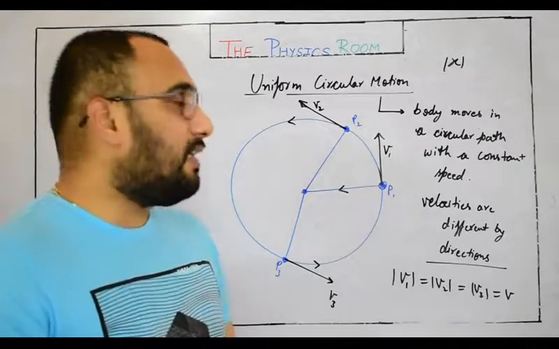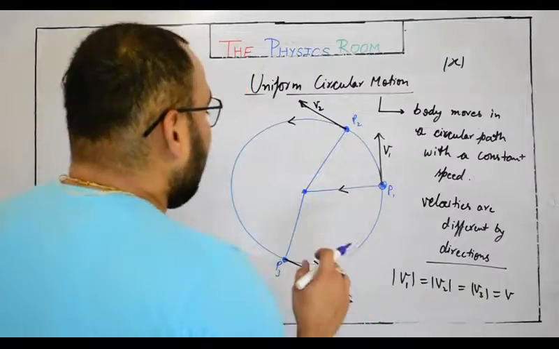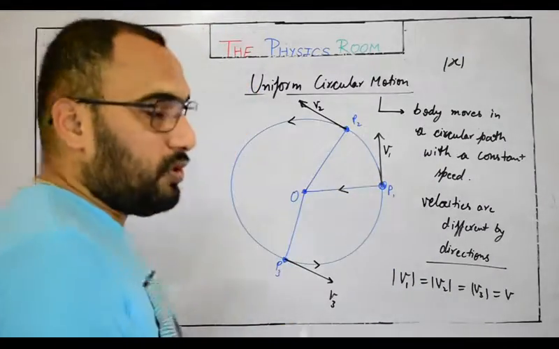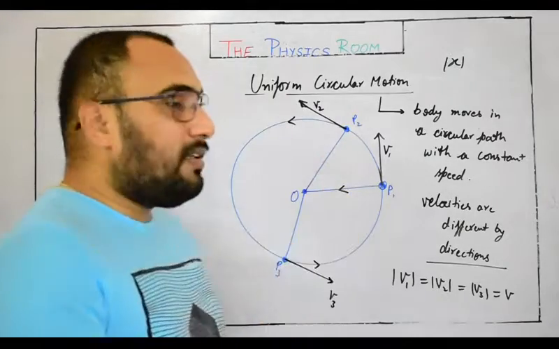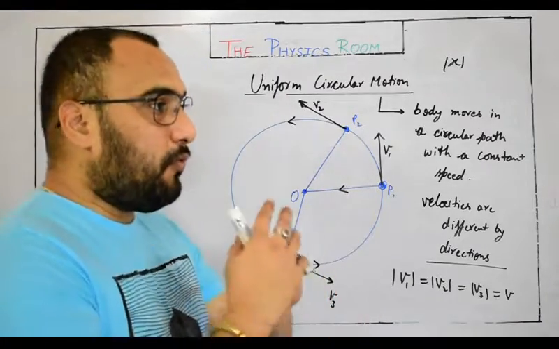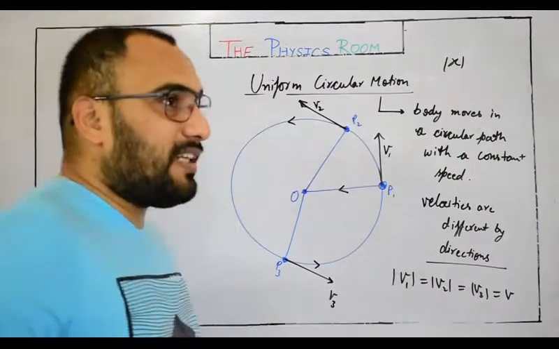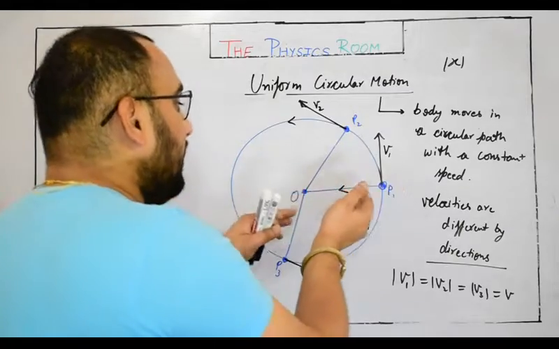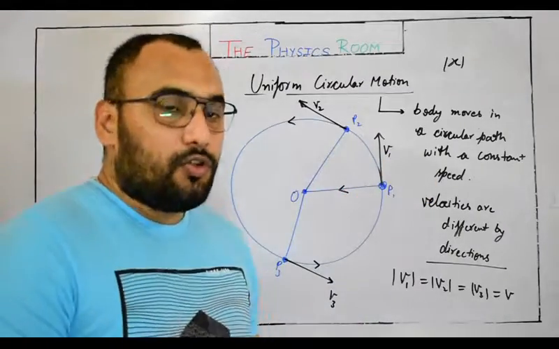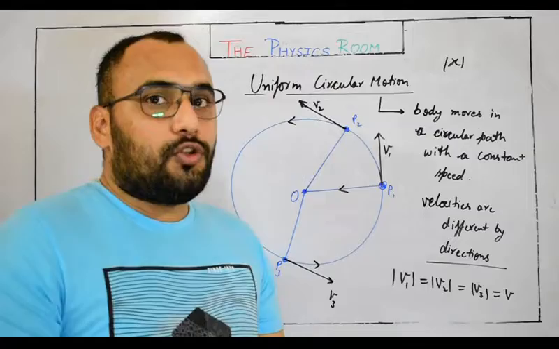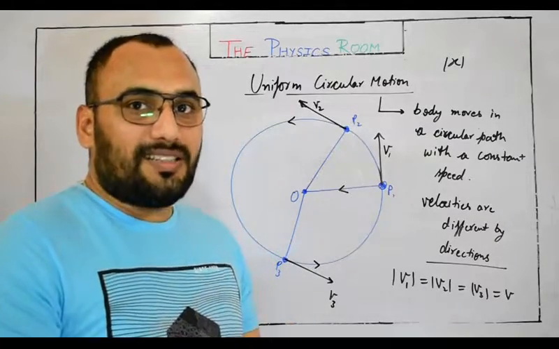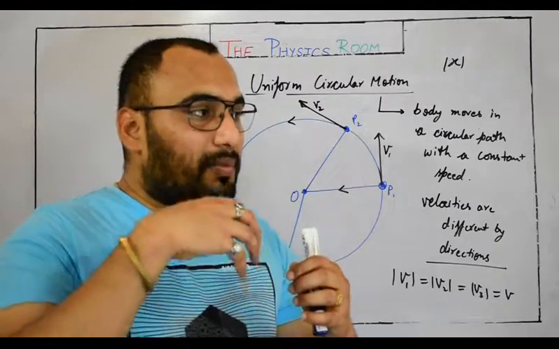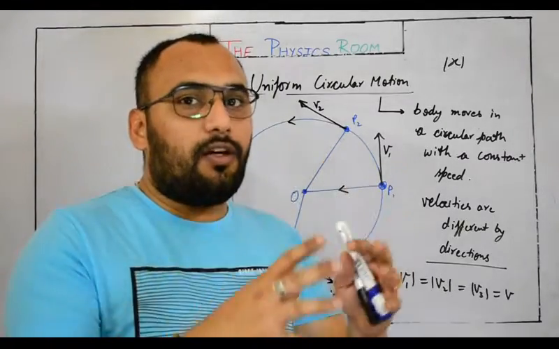Now one question arises here: we have not introduced the force which is actually responsible for the circular motion. Let me tell you what we had discussed. One force is responsible for moving the body in a forward direction, but another force is trying to keep the body center targeted. So what is this force? This force is known as centripetal force, but let me tell you, centripetal force is not some kind of a force in itself. It is a category of forces.